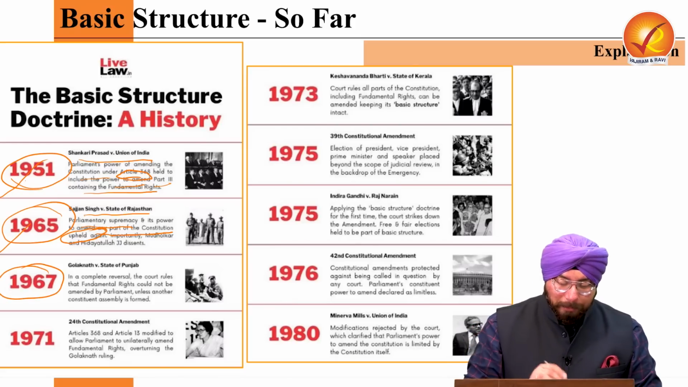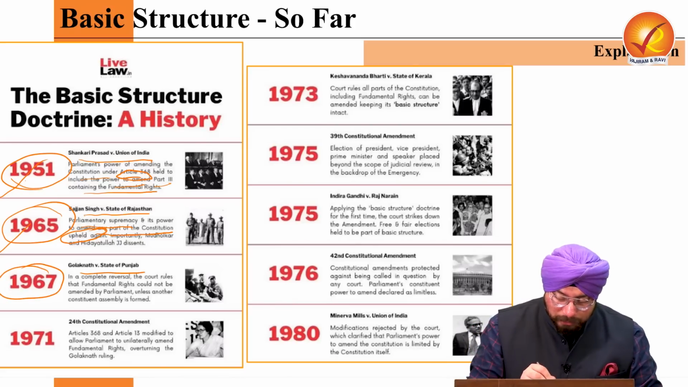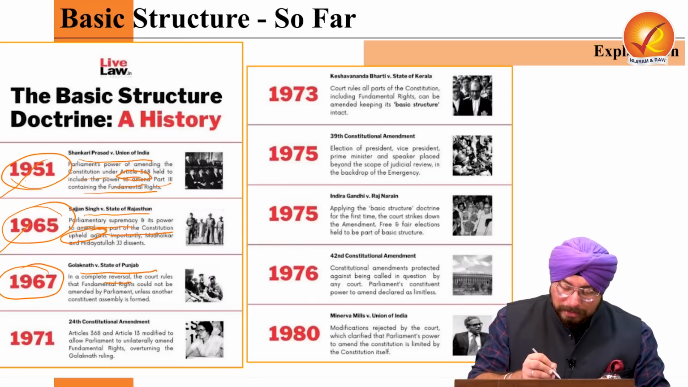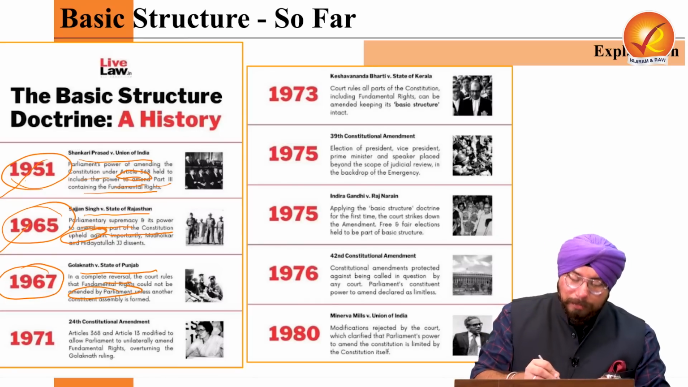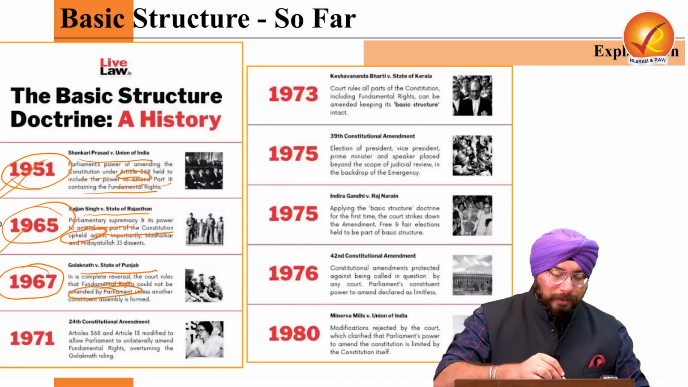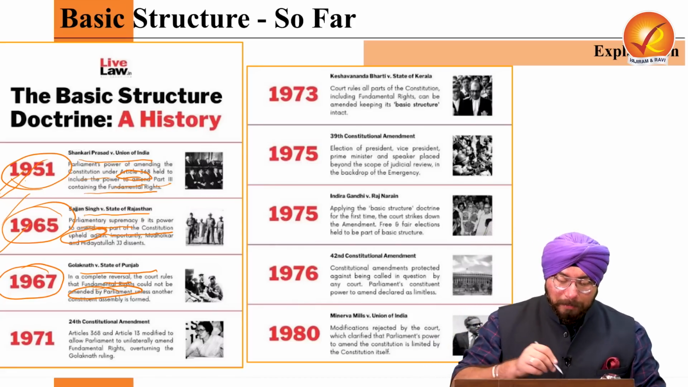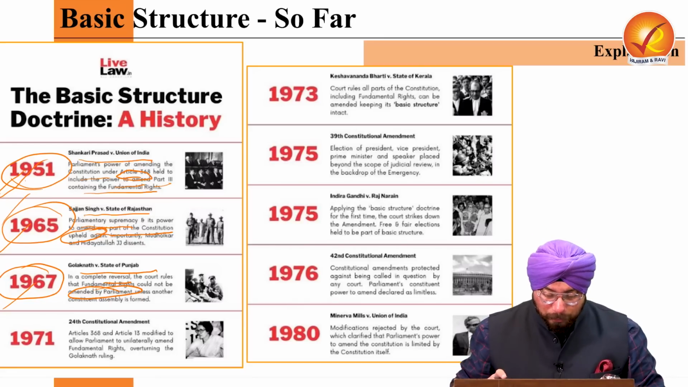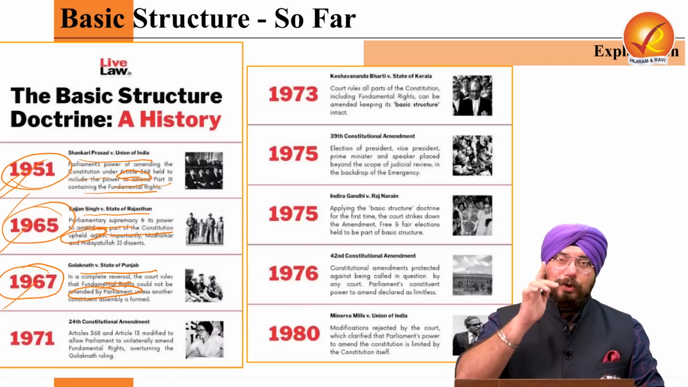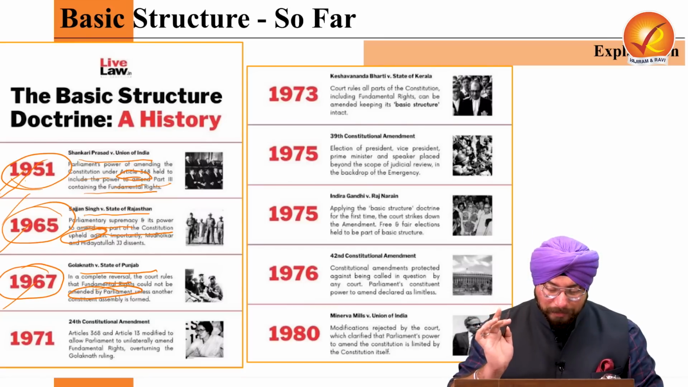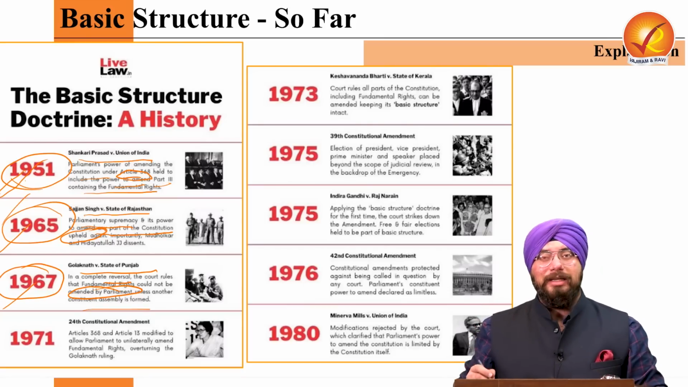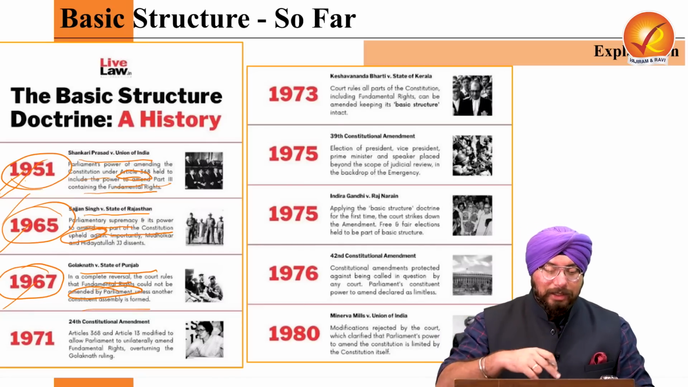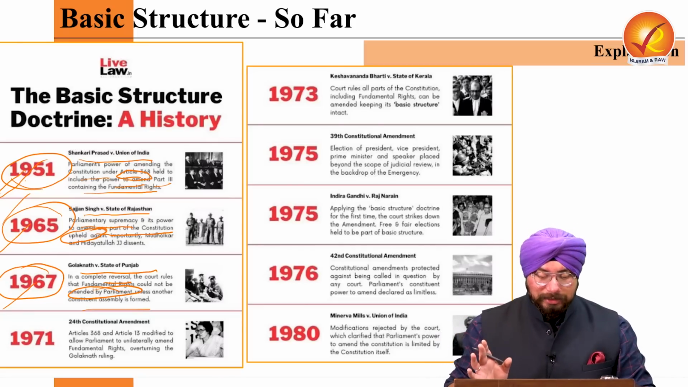Right? Now, what happened in 1967, Golak Nath versus State of Punjab? In a complete reversal, the court ruled that the fundamental rights could not be amended by the Parliament. So in the first two cases, parliamentary supremacy can be seen. But in 1967, in Golak Nath versus State of Punjab, the court ruled that the fundamental rights could not be amended by the Parliament unless another constituent assembly is formed. Again it was a major setback to the parliamentary supremacy which was enjoyed by the Parliament before 1967.